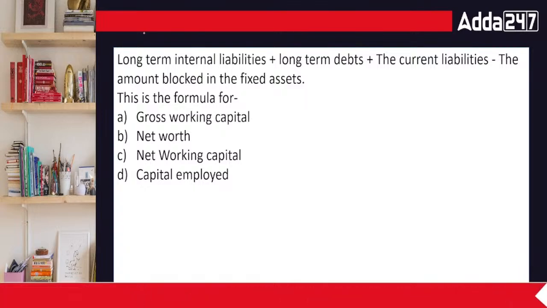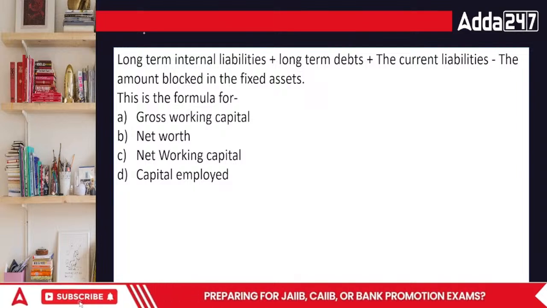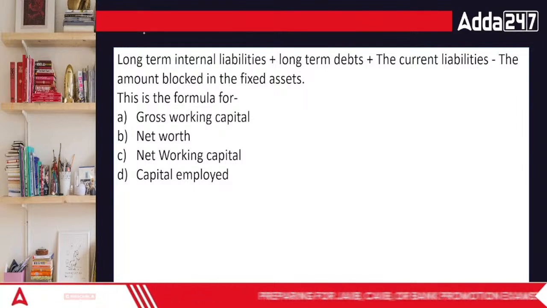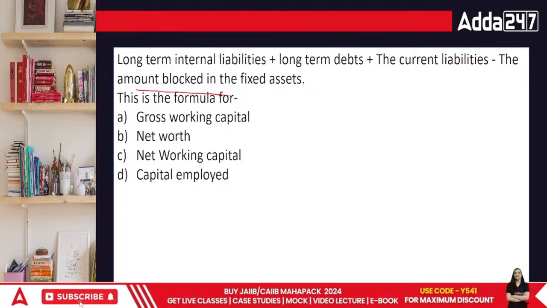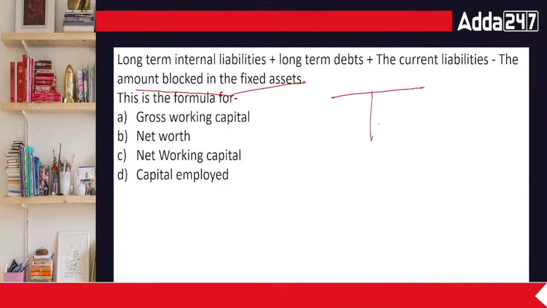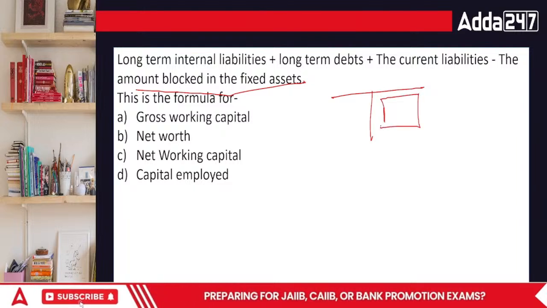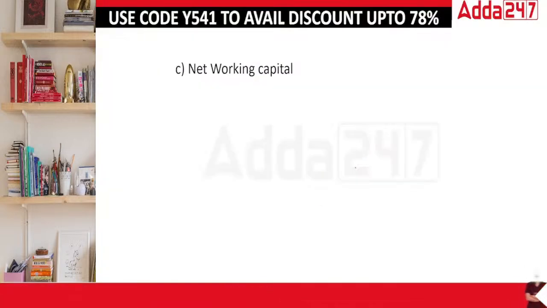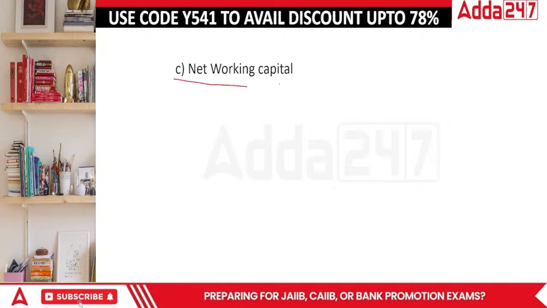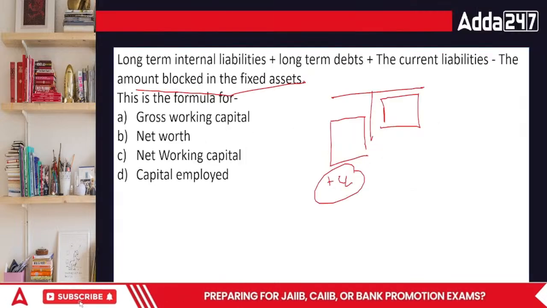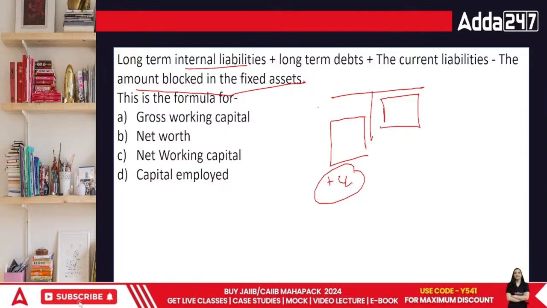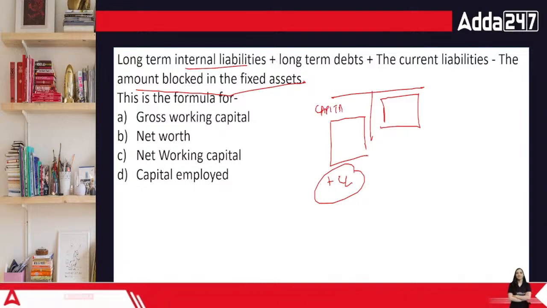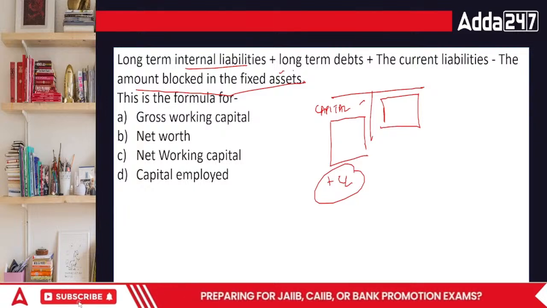Long-term internal liabilities plus long-term debts plus current liabilities. We are looking at all the liabilities except equity, and we are looking at all the fixed assets. Can you see we have got all the fixed assets here. We have got the internal liabilities and all the money that we are paying, plus the current liabilities as well. In this case, what we are finding is net working capital. How are we finding the net working capital, everyone? Long-term internal liabilities, meaning this has also got capital, plus the long-term debts are here, then the current liabilities are here.